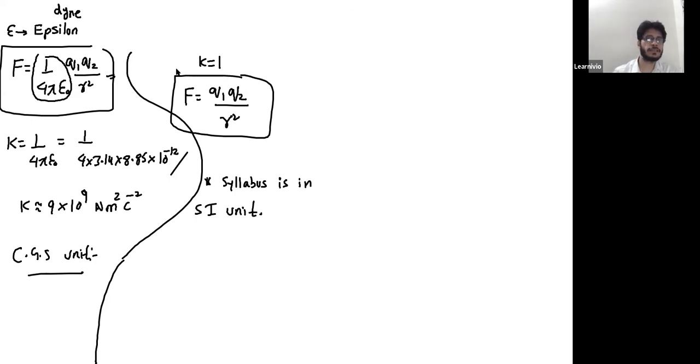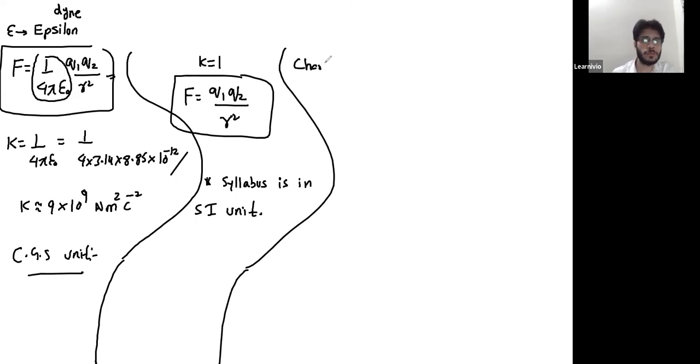The next is, there are some characteristics of Coulomb's law. The first one is, Coulomb's law is valid only for a point charge.